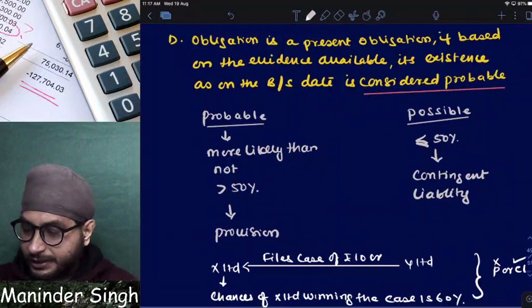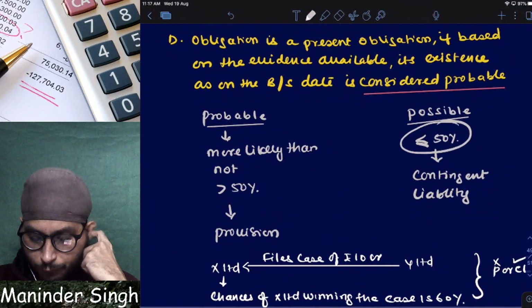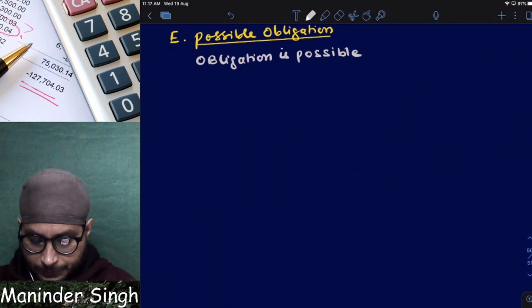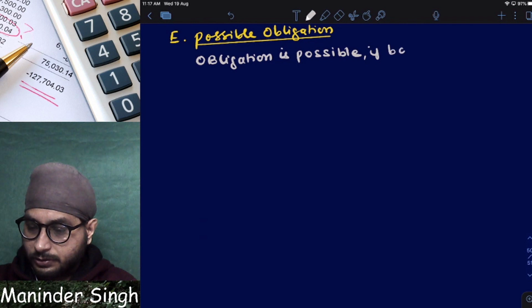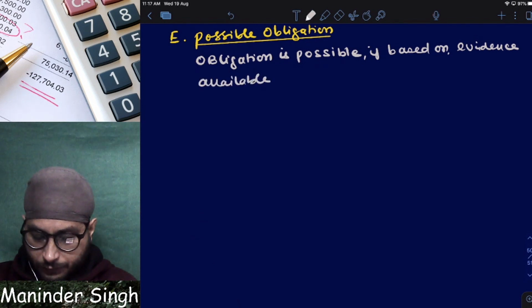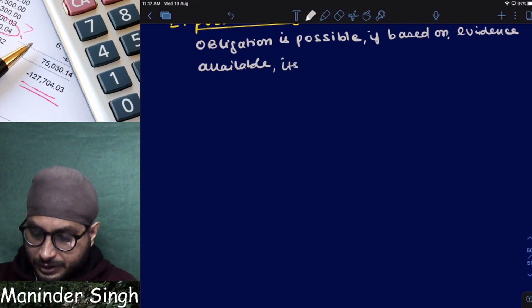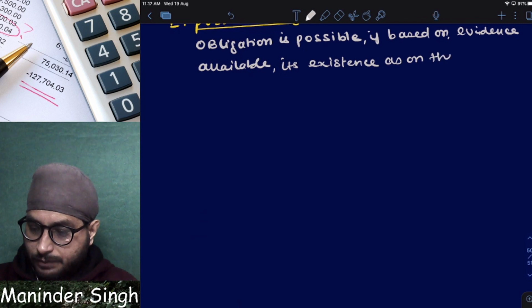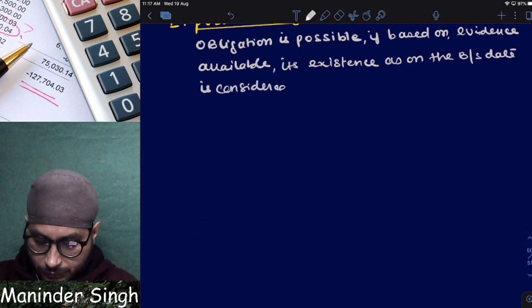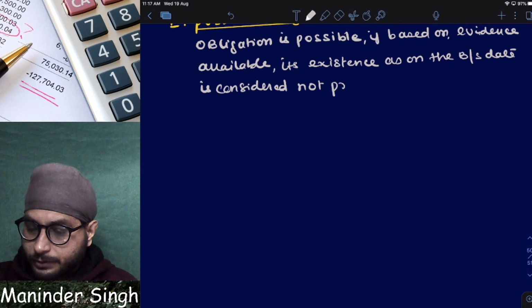You cannot write in exam that obligation is possible when guarantee is less than 50%, right? You cannot write like this. You need a definition. Obligation is possible if, based on evidence available, its existence as on the balance sheet date is considered not probable.